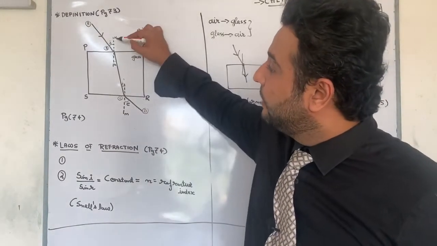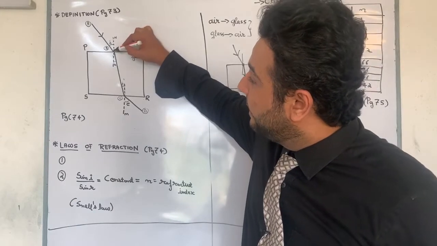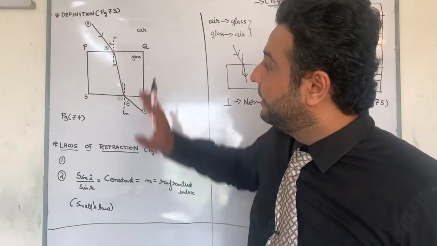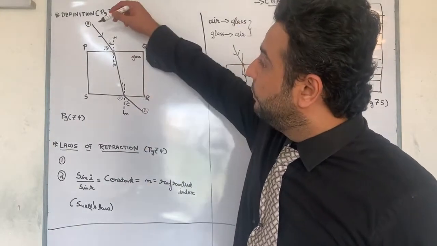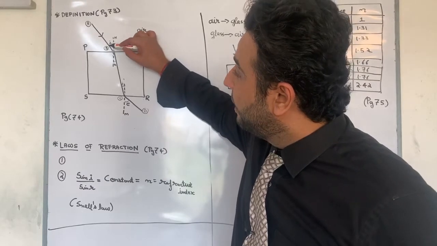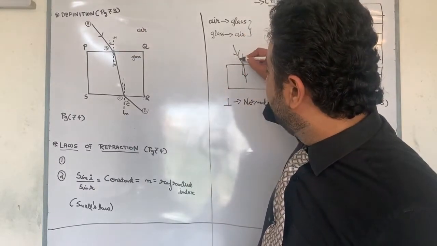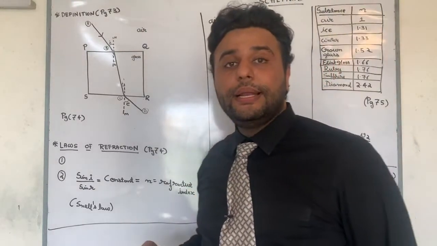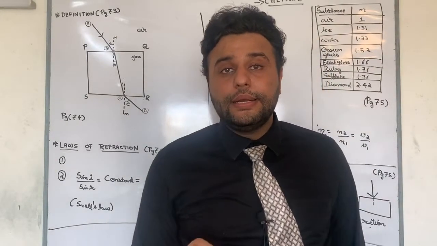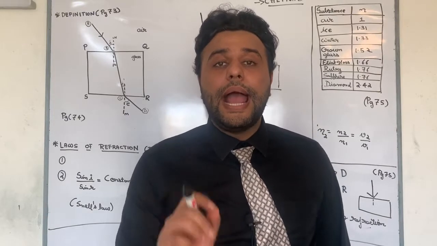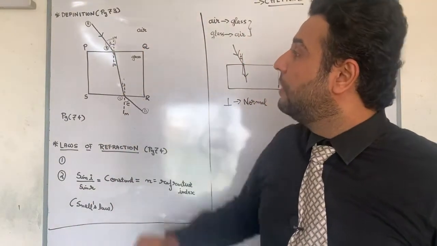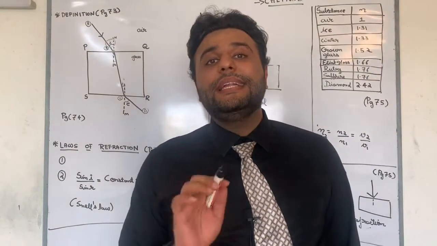Here you can see the normal is denoted by N. At this point I have taken the normal. Therefore AB hits the glass PQ and I got one angle. That angle, if you notice, is denoted by the letter I. That is called angle of incidence. This angle is called angle of incidence.